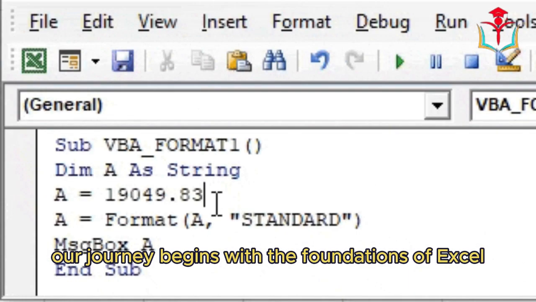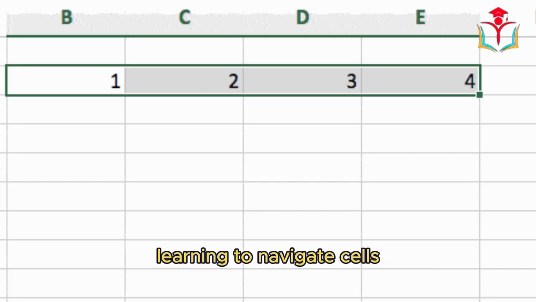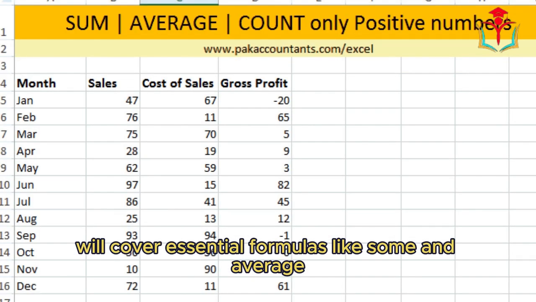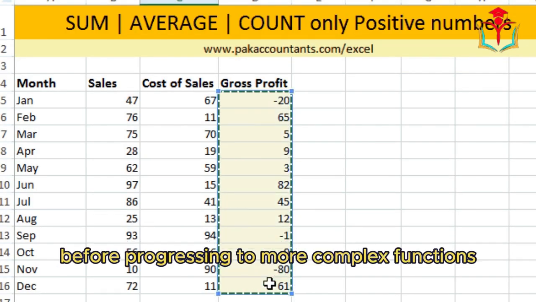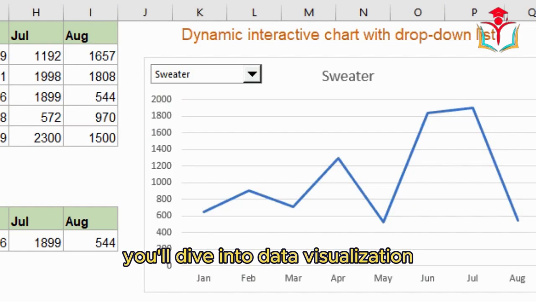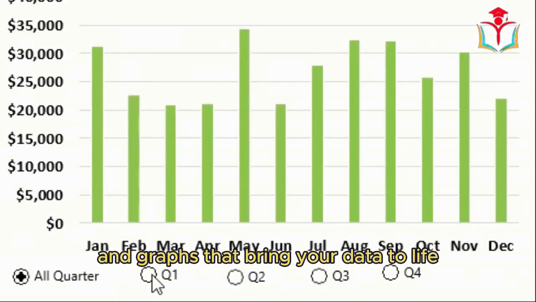Our journey begins with the foundations of Excel. You'll start by mastering the interface, learning to navigate cells, rows, and columns effortlessly. We'll cover essential formulas like sum and average before progressing to more complex functions like VLOOKUP. As we advance, you'll dive into data visualization, creating eye-catching charts and graphs that bring your data to life.